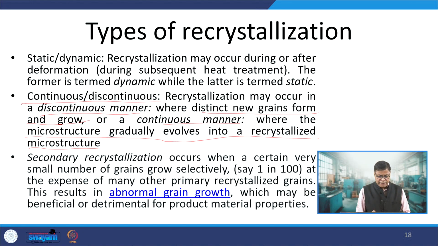Okay. Secondary recrystallization occurs when a very small number of grains grow selectively at the expense of many other primary recrystallized grains, and this causes abnormal grain growth. This can be very detrimental to the material properties.